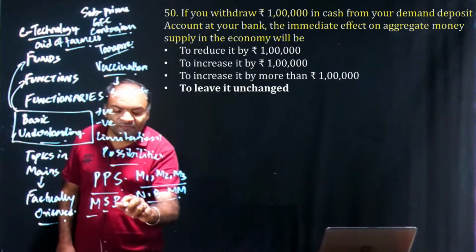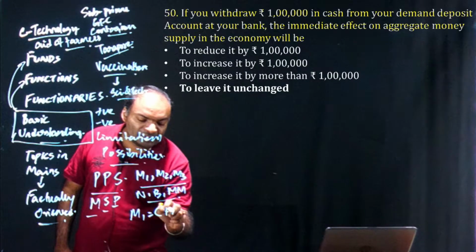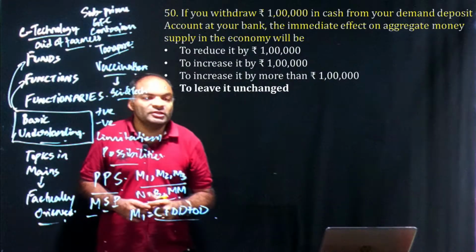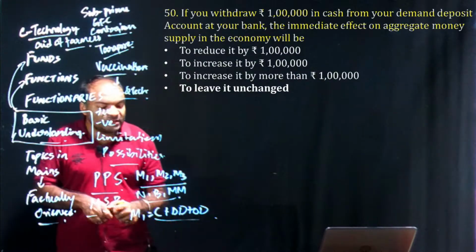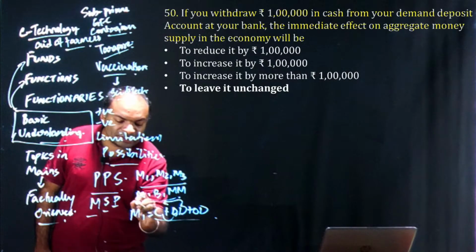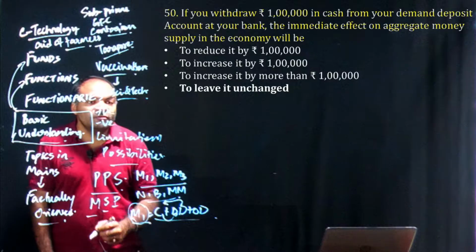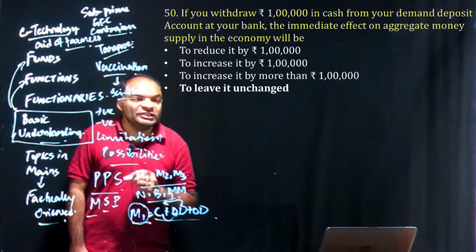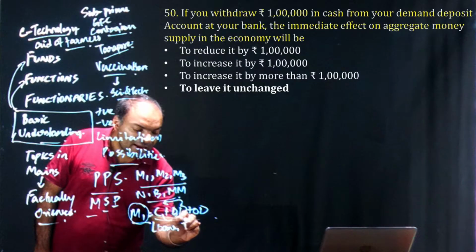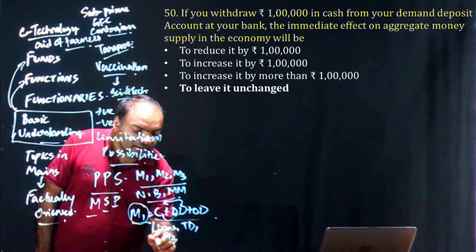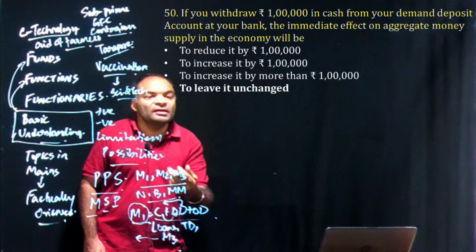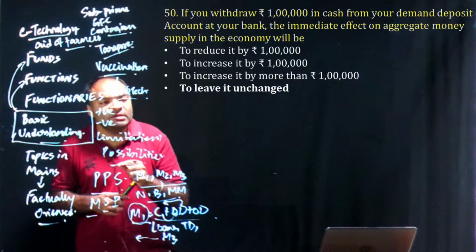Now clearly M1 is currency plus demand deposits plus other deposits. That means if you withdraw demand deposits to currency or vice versa, it makes no impact on M1. So therefore, the money supply will remain unchanged. Although if it was saying loans or time deposits or M3, then we would have said that money multiplier is there and maybe there would be an increase in the money supply. That is credit creation by the bank.